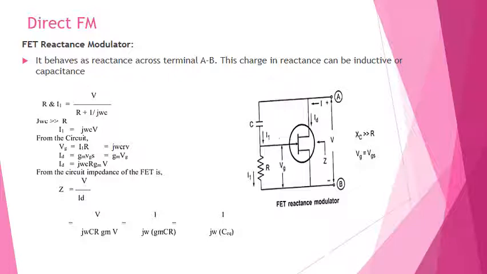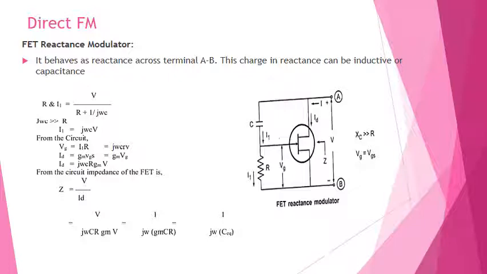So neglecting the gate current, let the current through the C and R be I1. At the carrier frequency, the reactance of C is much larger than R. We can write the equation as I1 is equal to V by (R plus 1 by j omega C). So 1 by j omega C is greater than R. So I1 is equal to j omega C V.